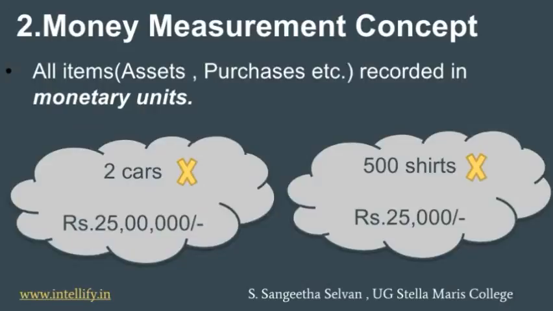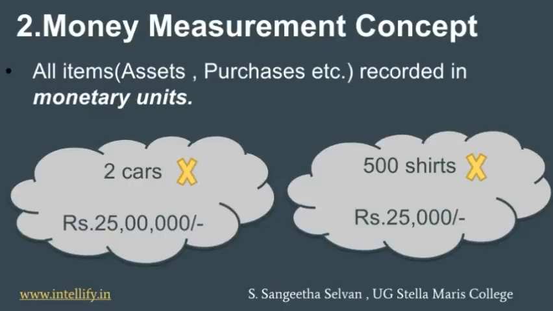The second is money measurement concept. So the purpose of doing a business is to earn money, and the purpose of preparing the financial statements is to know the financial position of our concern. So all items, assets and purchases are recorded in monetary units.